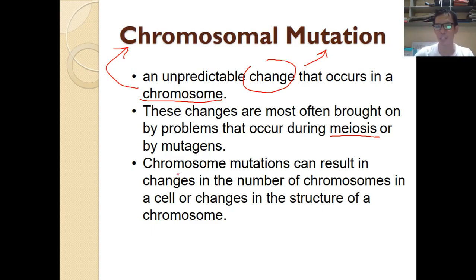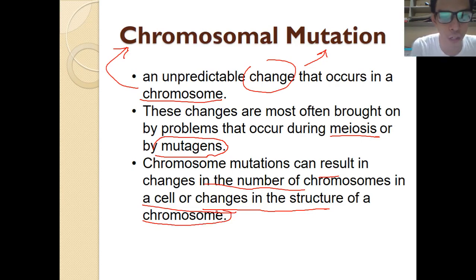In some cases, chemicals and some viruses can cause certain effects in the chromosome that change its structure and how it functions. Chromosomal mutation can result in changes in the number of chromosomes, and also changes in the structure of the whole chromosome. So that is chromosomal mutation.